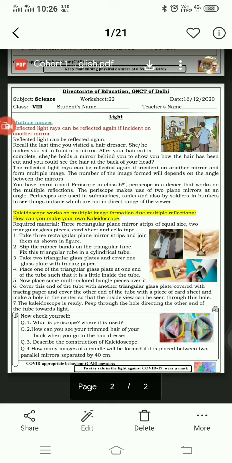When he places a mirror behind you, you can see the image of your backside in the front mirror. This is because of multiple image formation. Because the barber places that mirror at a certain angle so that light reflects multiple times, and when light reflects multiple times, there is formation of multiple images, more than one image.